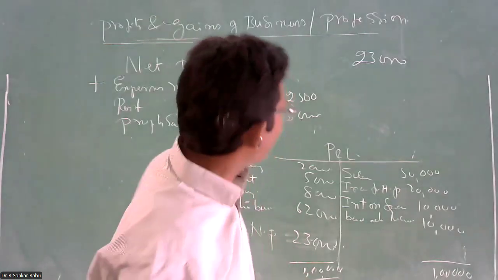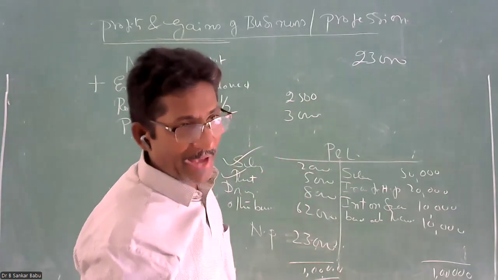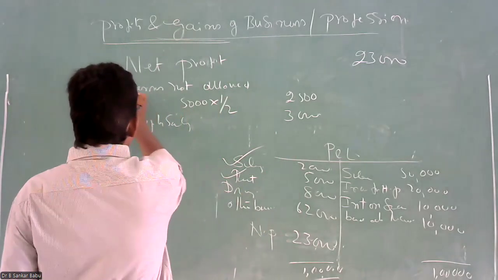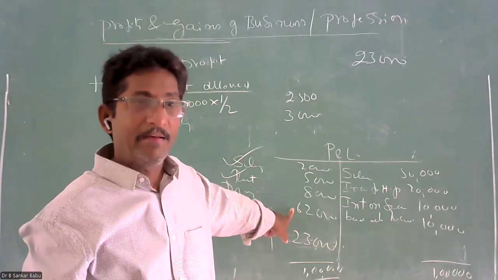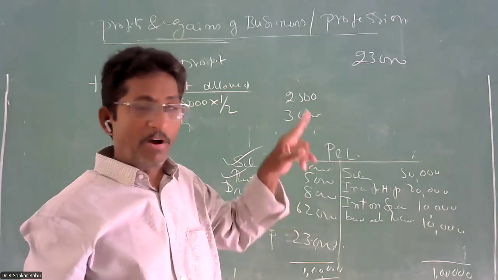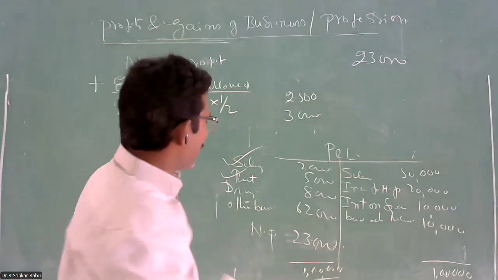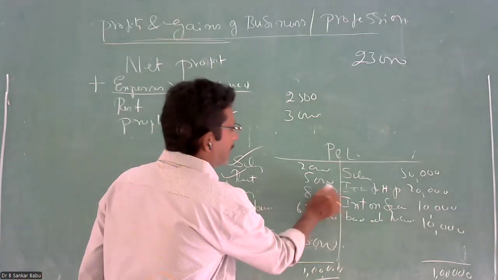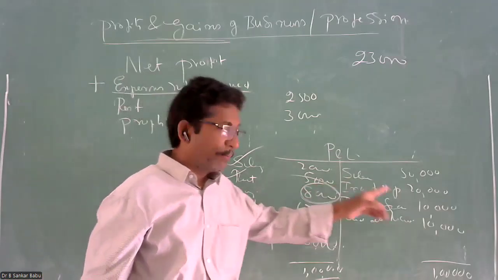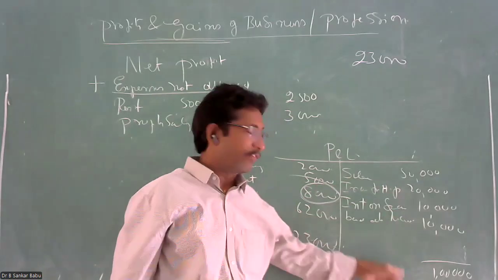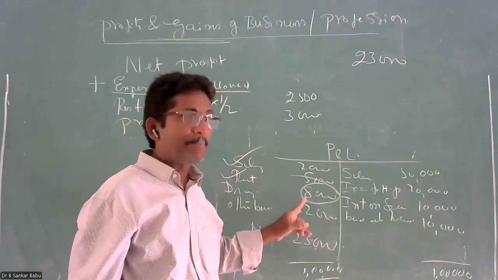So this is the first one. After taking the net profit, you have to add the expenses not allowed. Why? Because already your accountant has debited the expenses not related to your business. It should not be debited to P&L. But your accountant already debited your drawings, 8,000. That implies that your profit has come down because of recording the non-business expenditure. It is a personal expenditure.